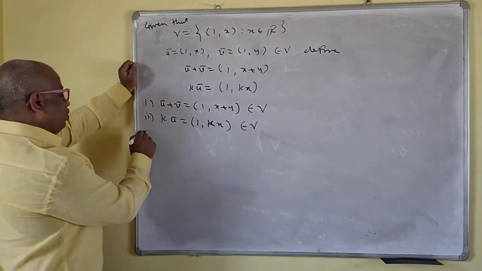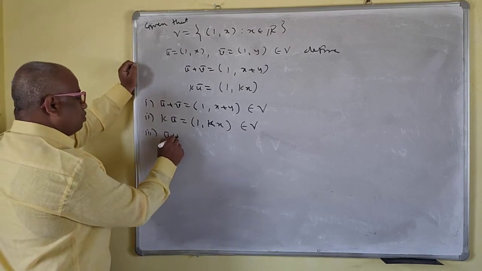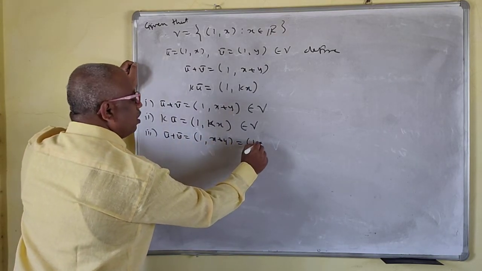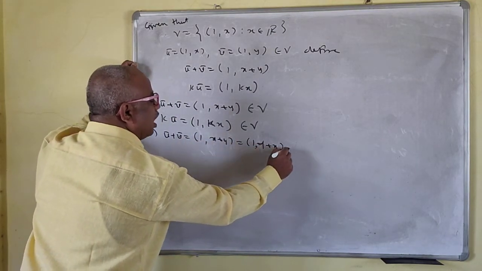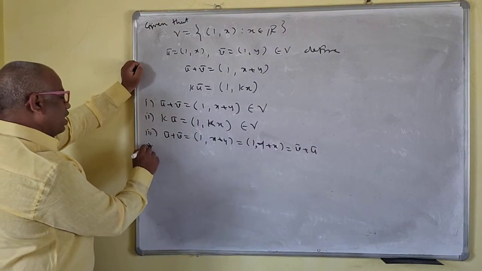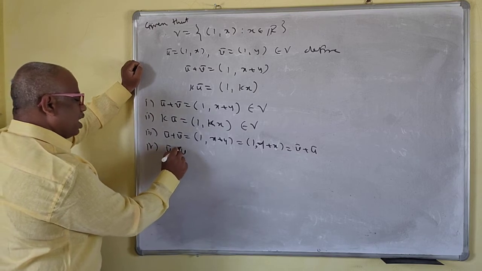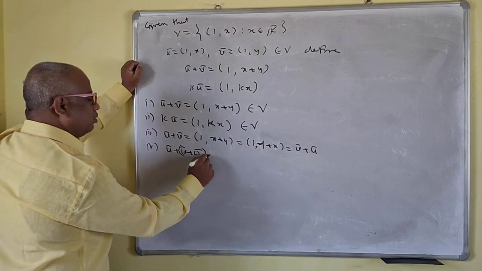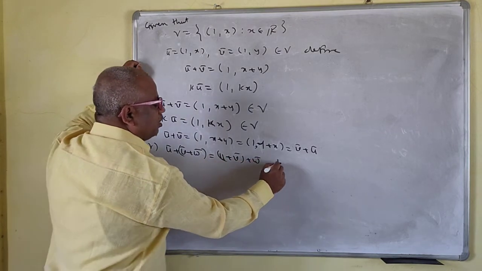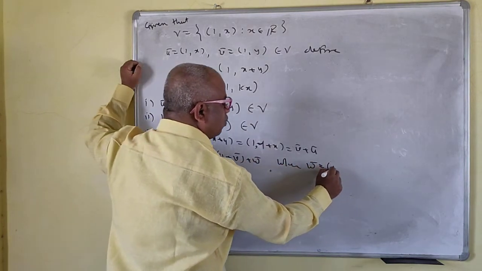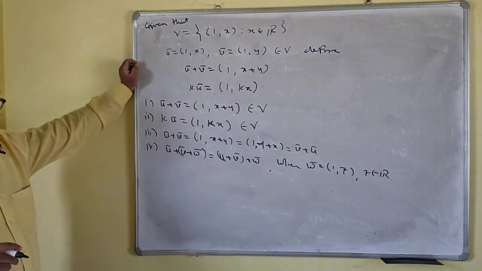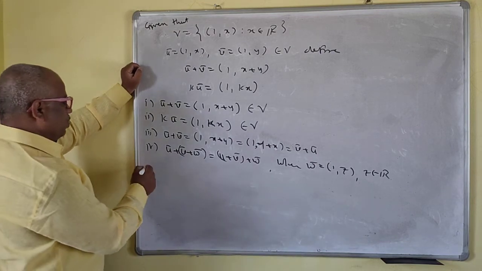Okay. Now next we will go for the third one. u bar plus v bar is (1, x plus y). This is (1, y plus x), and this is v bar plus u bar. So automatically this also holds. Just directly write this w bar. So u bar plus v bar plus w bar, where w bar is equal to (1, z), z belongs to R. No problem for this one.